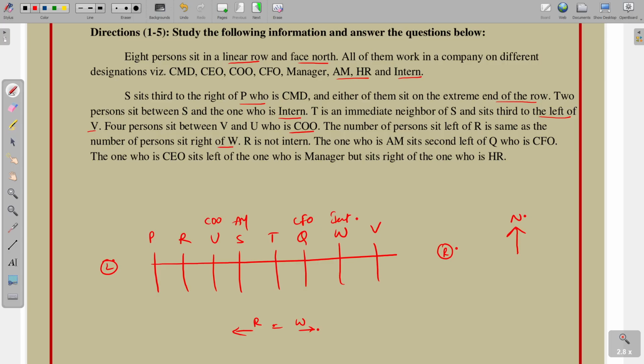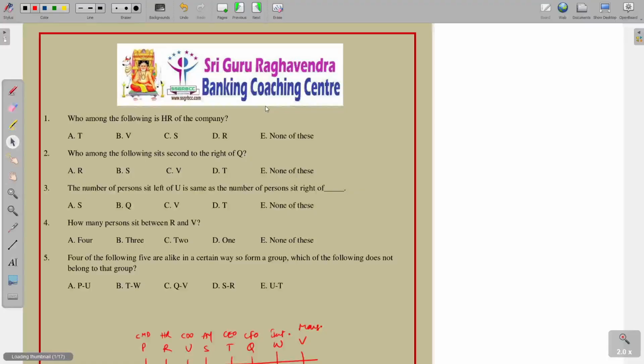The one who is CEO sits left of the one who is manager, but sits to the right of the one who is HR. HR is there, already P is CMD, and next CEO is left of manager and right of HR. So here T is CEO, and next V is manager. Okay, so it is the final arrangement of the puzzle. Let us move on to the questions.